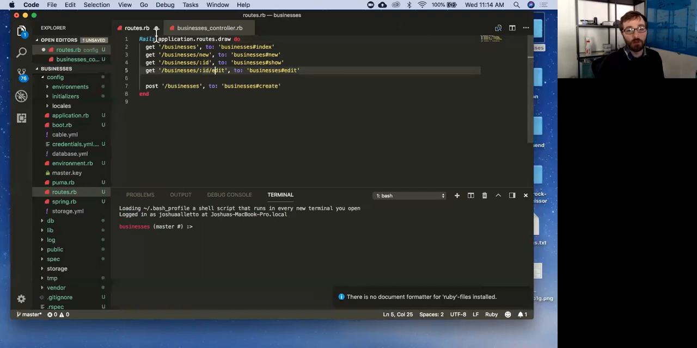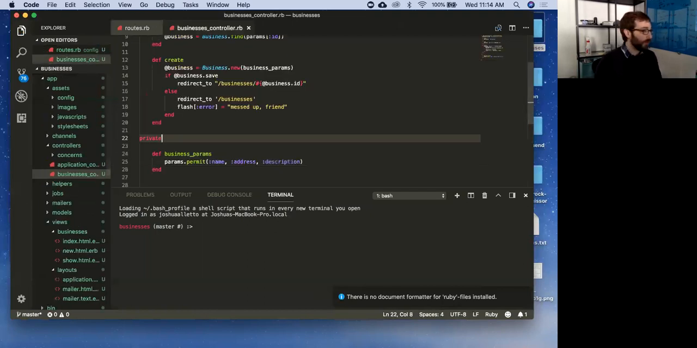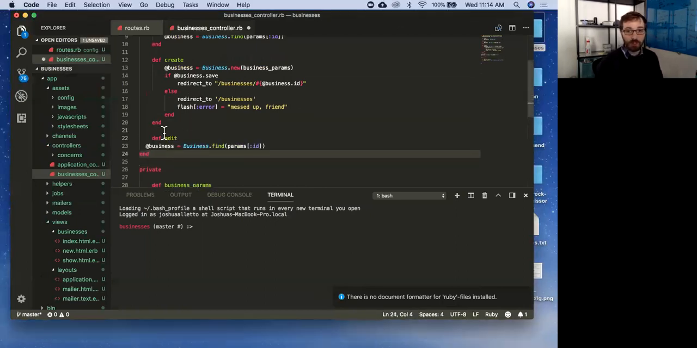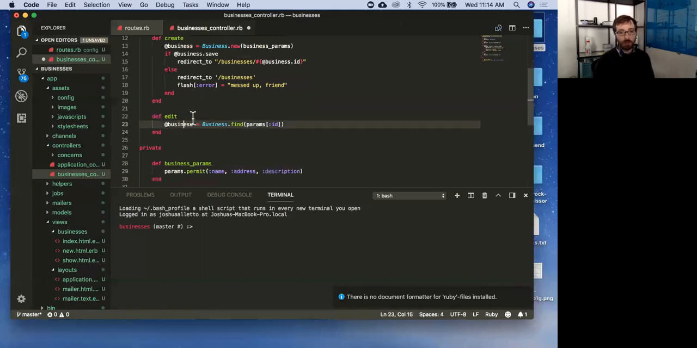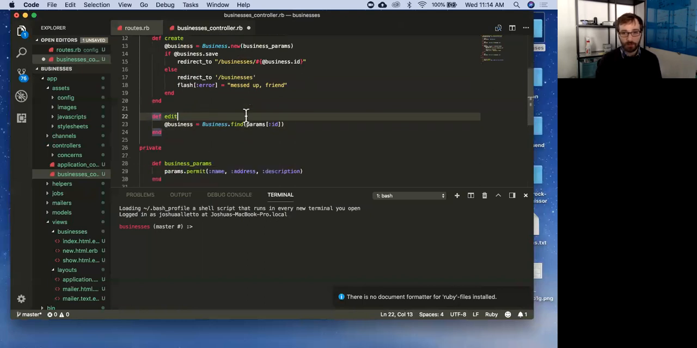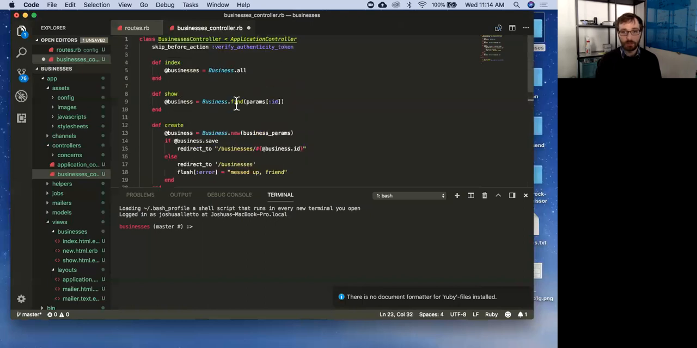Cool. So we have that set in our routes. We can come into our controller and set up our action. Okay, cool. What's happening here? We need the business. Remember, we need to know the business so that we can update it, right? There's something wrong here. Why is this green? I guess it just is green.